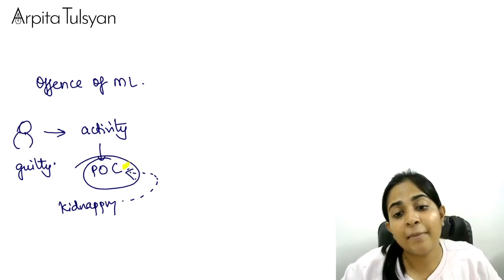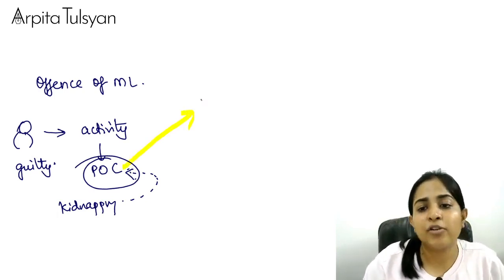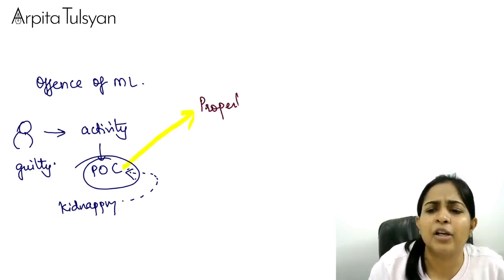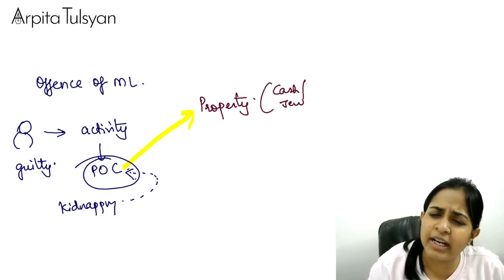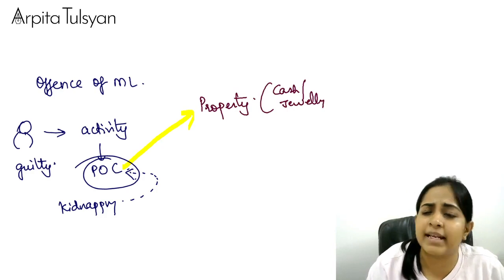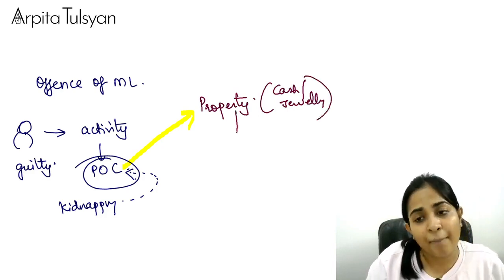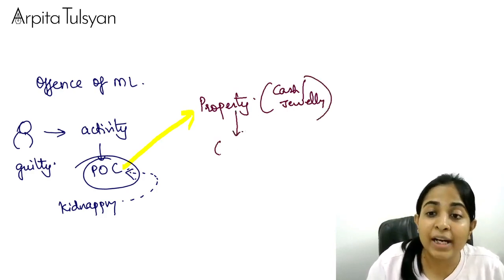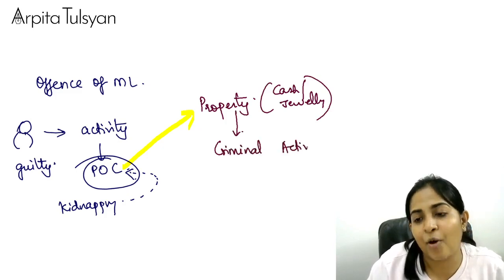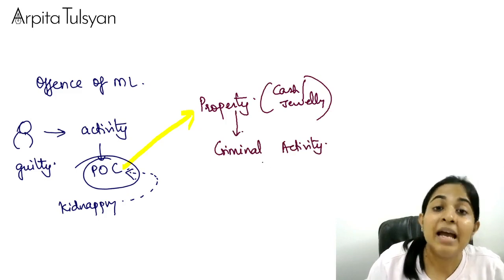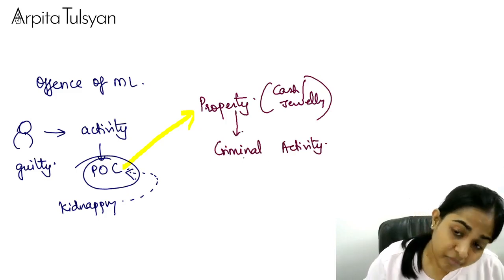Then, what do you mean by the term proceeds of crime? Proceeds of crime means any amount that that particular person is holding, any property. Property can be cash, it can be jewelry, it can be anything, movable, immovable, etc. Property that that person has got by doing some criminal activity, that is kidnapping.